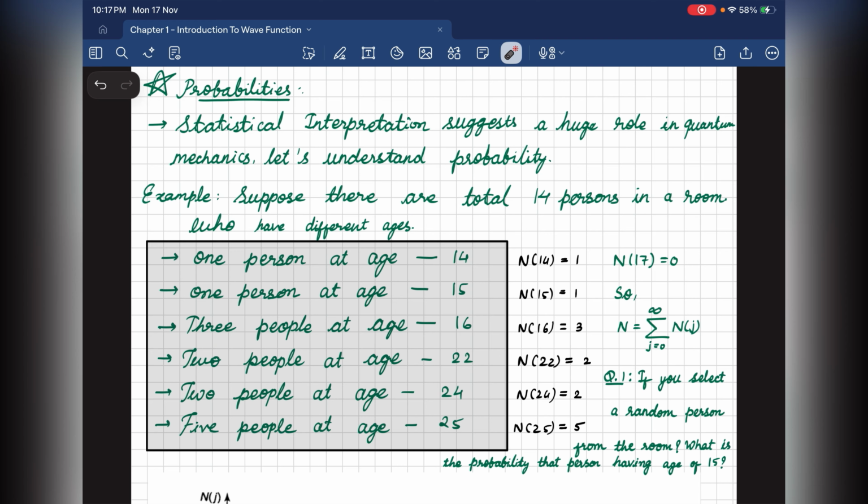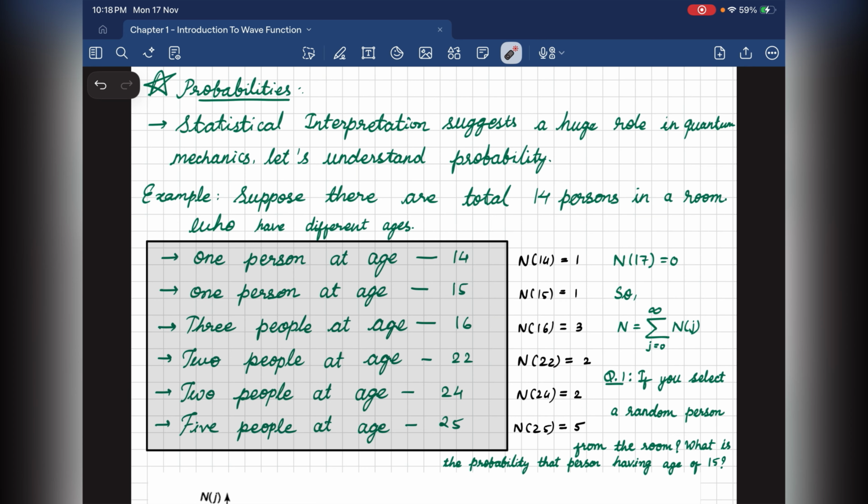So we want to understand probability and its connection with the expectation value. Imagine you walk into a room with exactly 14 people. Everyone has a different age. Suppose we have one person at age 14, one person at age 15, 3 persons at age 16, 2 people at age 22, followed by 2 people at age 24 and 5 people at age 25. So we have a total of 14 people, right?